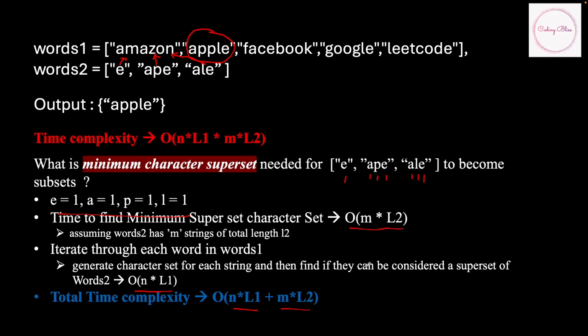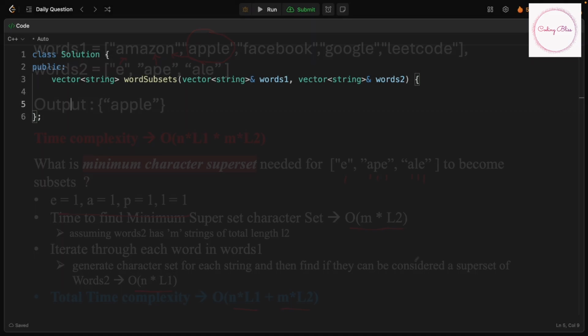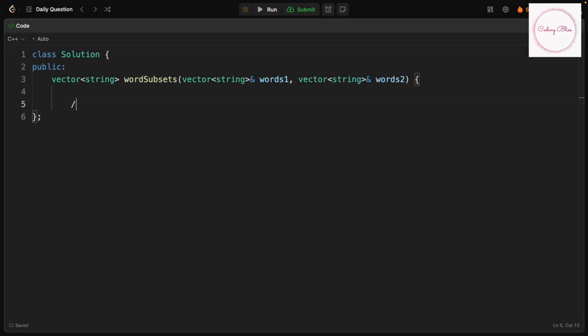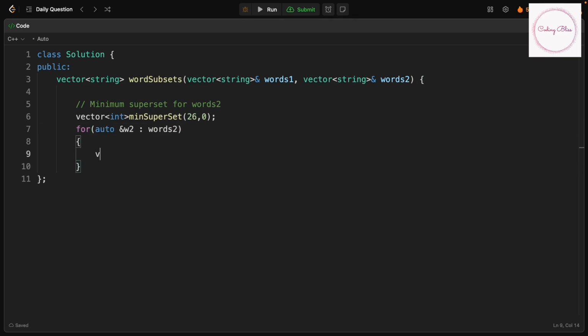Now let's do the code for this. The first thing is we need to find the minimum superset for words 2, so that we can store it in a character set. Now let's iterate through each word in our word 2. Here what we'll do is first identify the character set for each of the words. Here we will just keep accumulating that count.